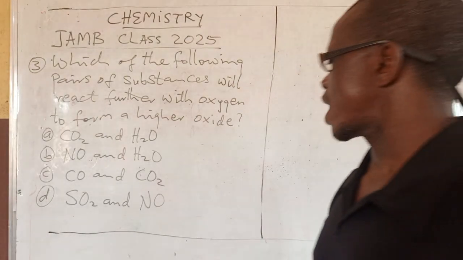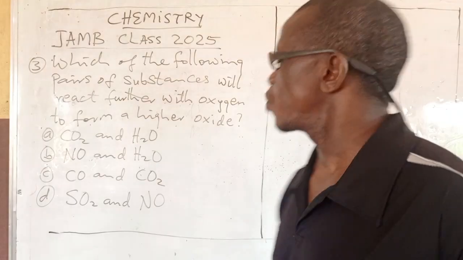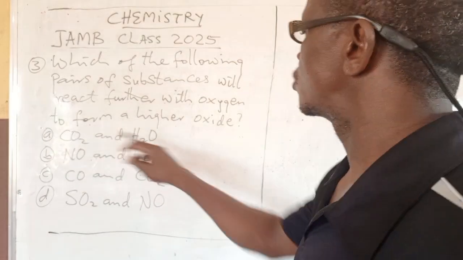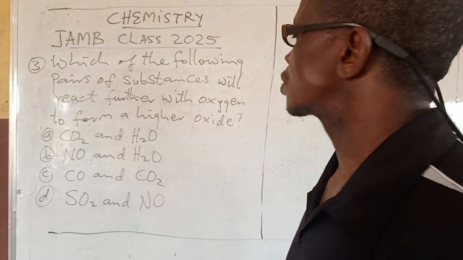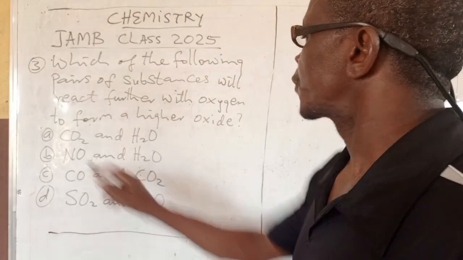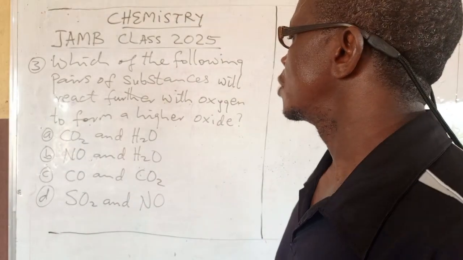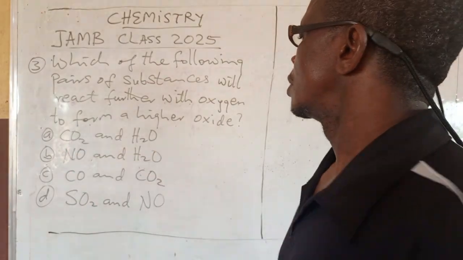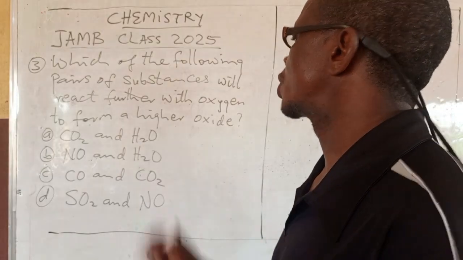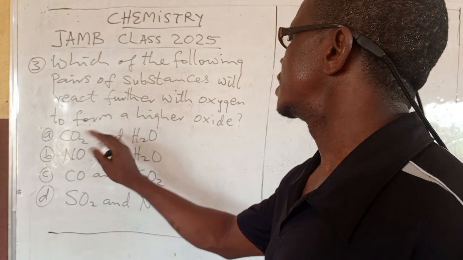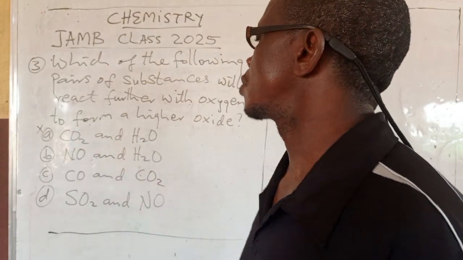D. SO2 and NO. Now, which of these pairs will react with oxygen? That's what they are asking. This one will not react with oxygen because they are already in stable form. So this is not correct.